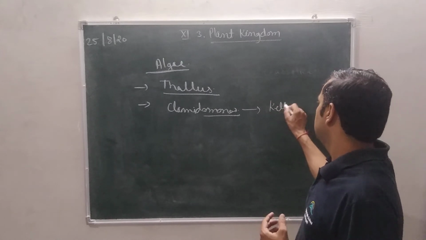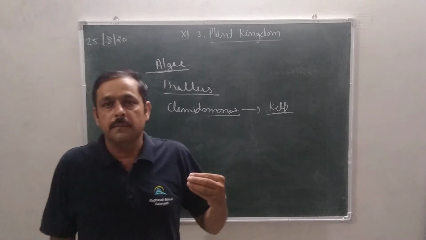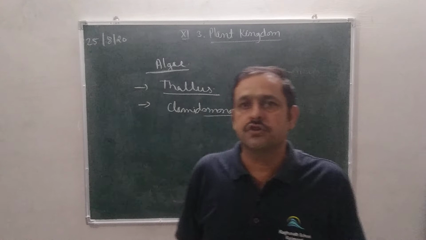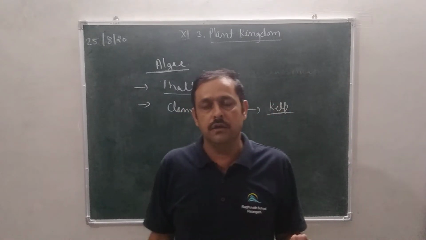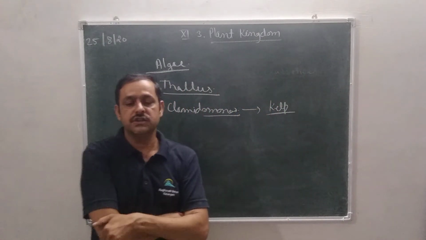Kelp algae are also present. They have filamentous structures, net-like structures, and many colonial structures, just like Ulothrix, Volvox. So they are found in many structures.